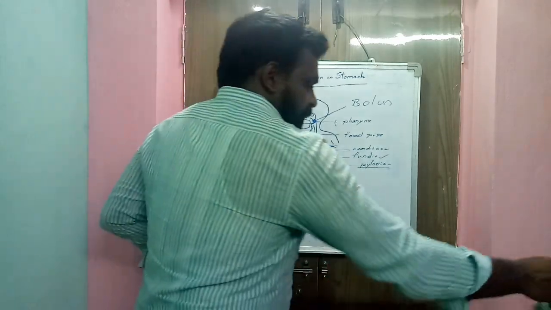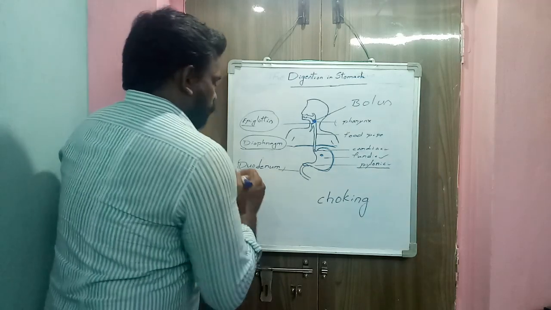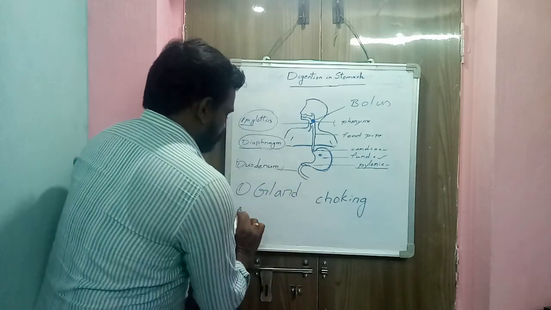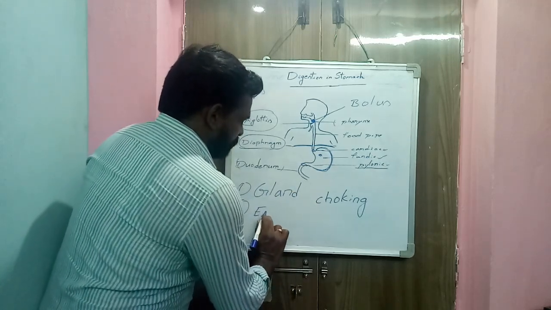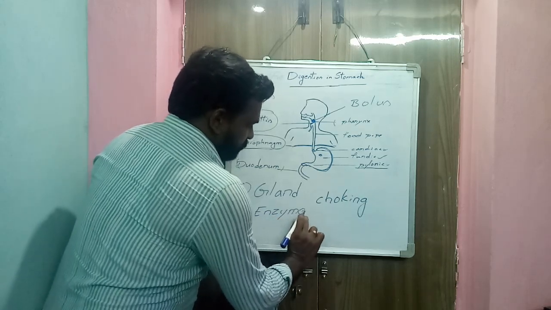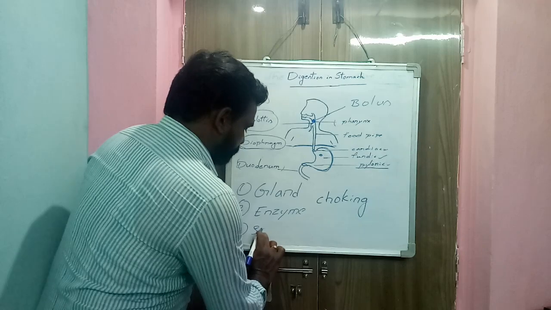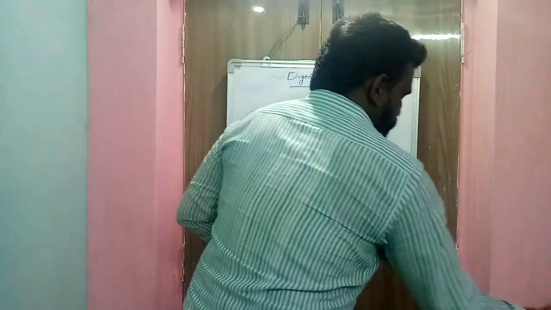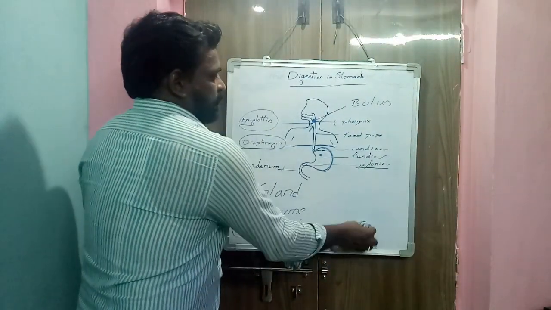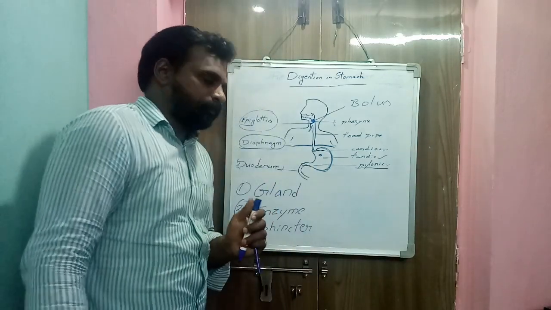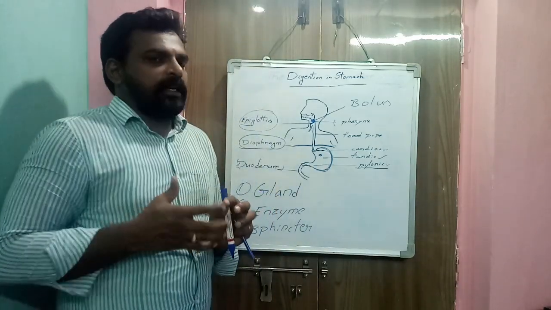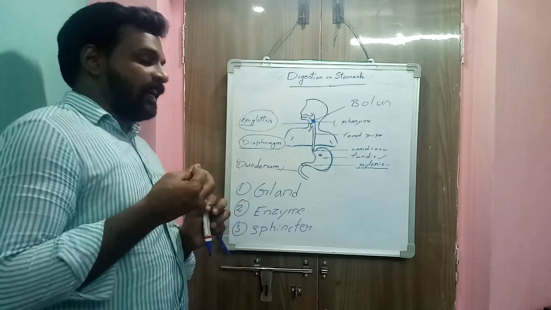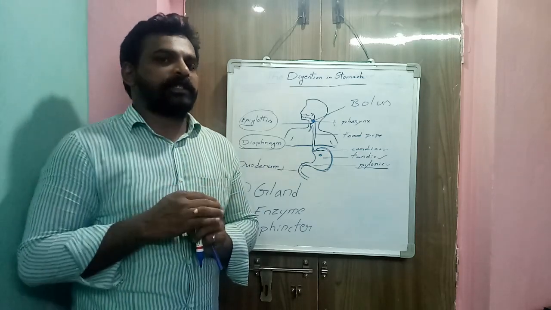Before we discuss the stomach, we should know what is a gland, what is an enzyme, and what is a sphincter. A gland is a structure which secretes a specific substance.